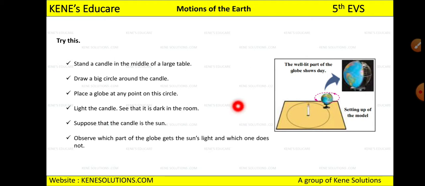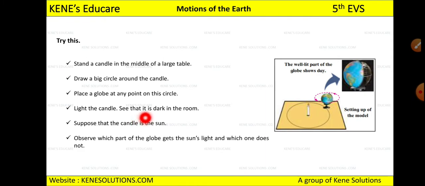Now try this. Take a candle in the middle of the large table. This is the table. Take a candle and place it in the center, means in the middle of the table. Now draw a big circle around the candle like it is shown in this picture. Now place a globe at any point on this circle. See how it is placed here. Now light the candle. It means you have to burn the candle.